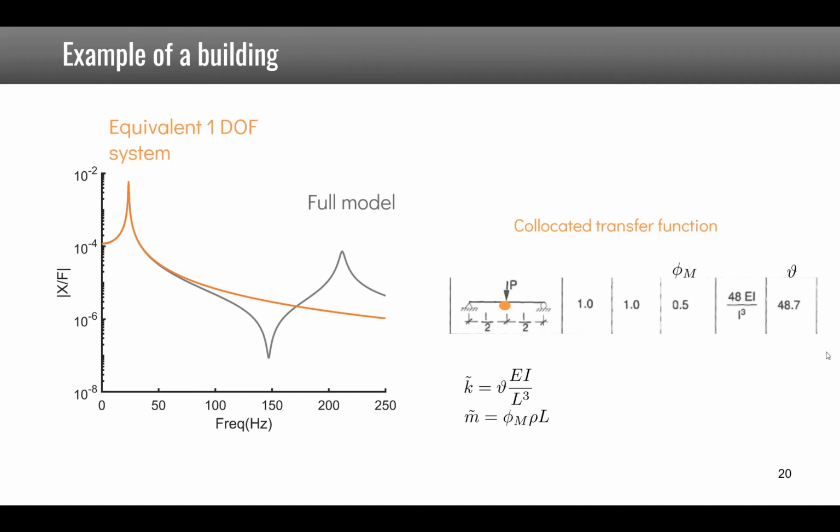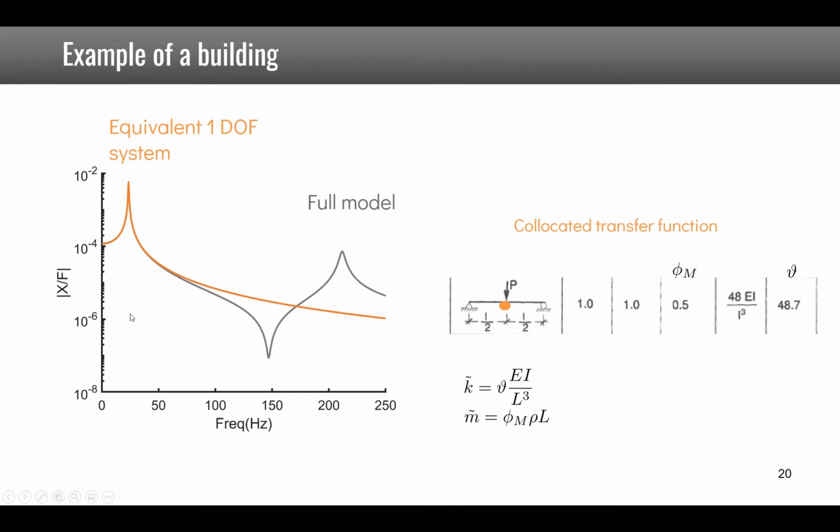If you take this example of a beam where you have a load in the middle, we can see that then the k tilde is given by 48.7 times EI over L cube, and the equivalent mass is 0.5 times the mass of the bar.